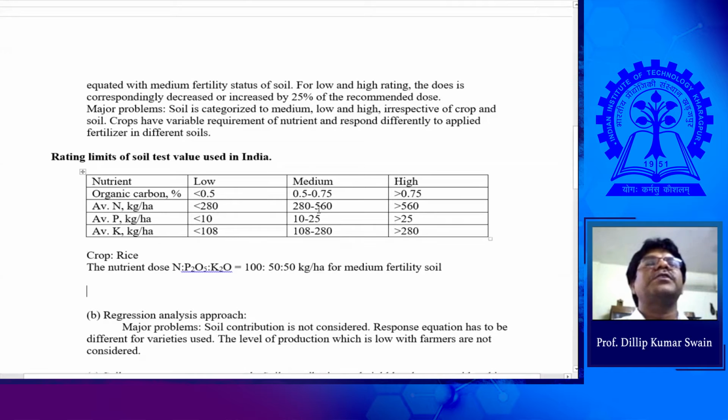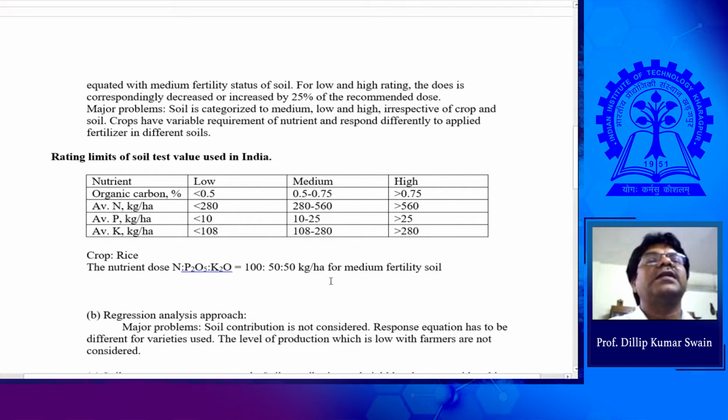Suppose soil has 400 kg nitrogen available, still you are supplying 100 kg. If soil has 500 kg nitrogen, you are also supplying 100 kg. The range is huge, but you are supplying 100 kg for a huge range of fertility. That's a blanket recommendation, without knowing the proper soil status and the proper crop demand.